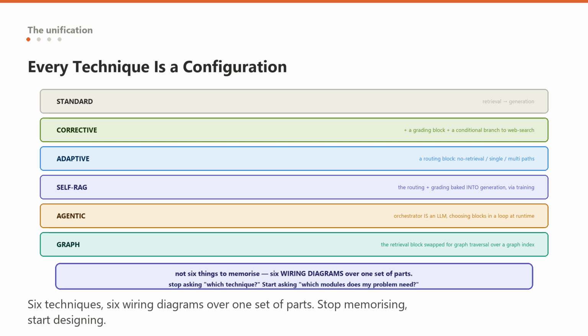That is the gift of modular RAG, and it is why it is the right note to end the series on. It converts a list of techniques you would otherwise memorize into a design space you can navigate. You stop asking which technique should I use and start asking which modules does my problem actually need, which is the question a real engineer asks.